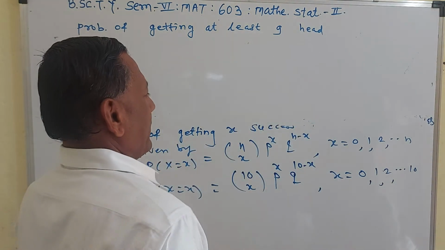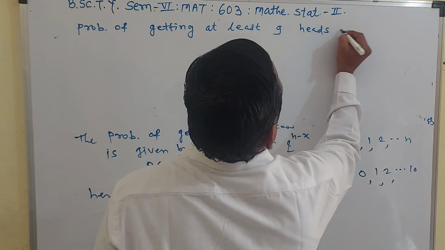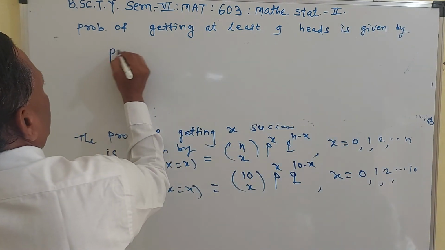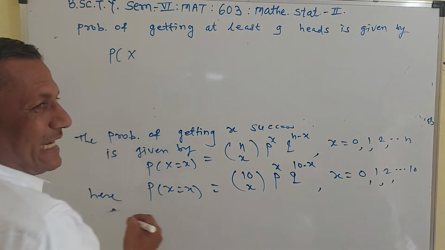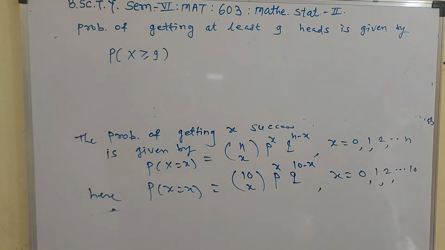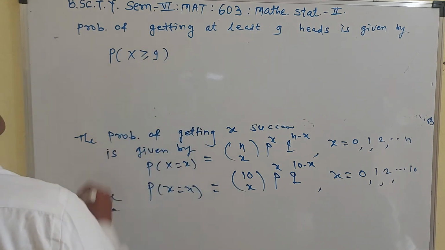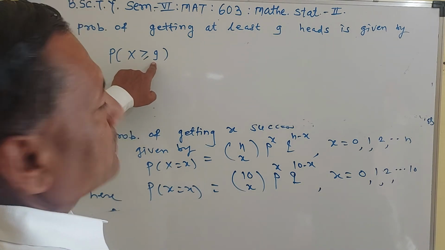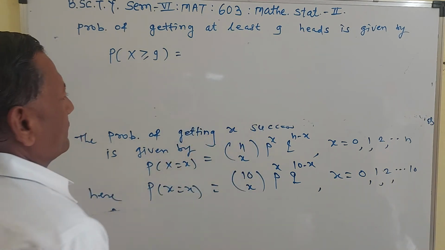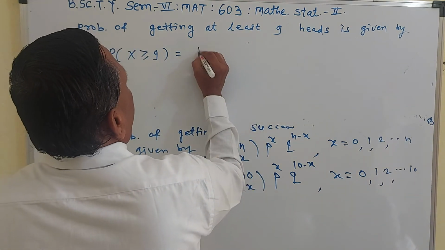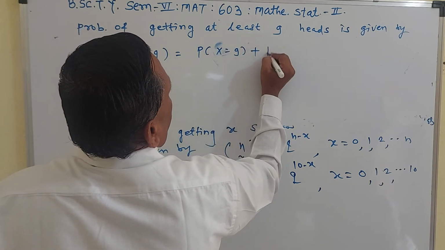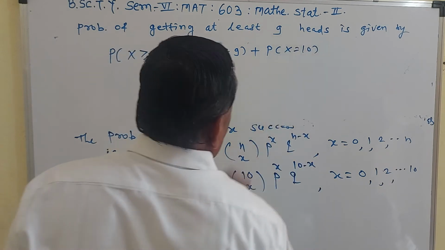Success means getting x heads. Probability of X at least 9 is X greater than or equal to 9, equal to 9 or greater than 9. So greater than 9 means 10, because there are 10 coins only and there are 10 heads. So it is equal to probability of X is equal to 9 plus probability of X is equal to 10 only.